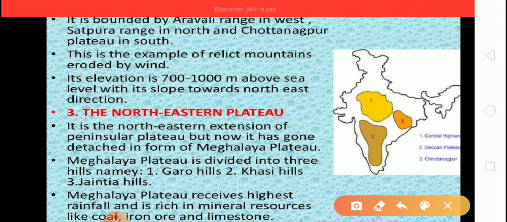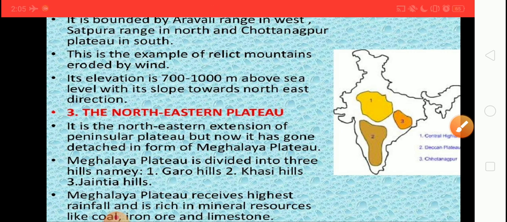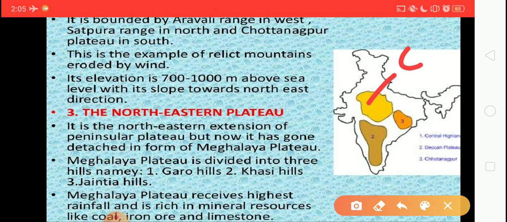So this is the location of Central Highlands.